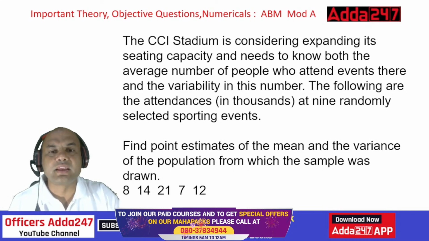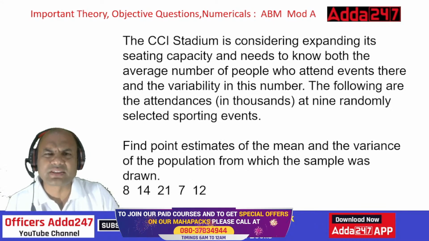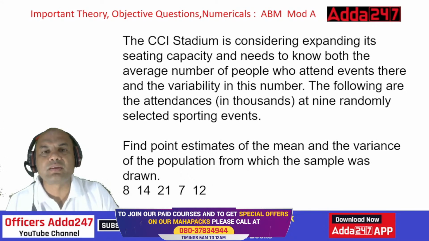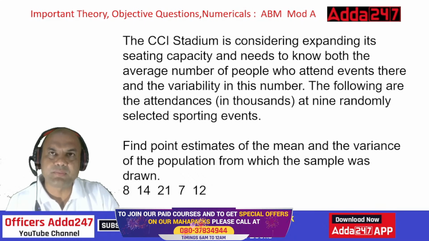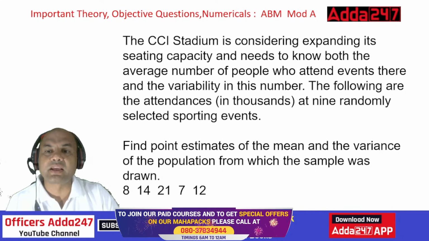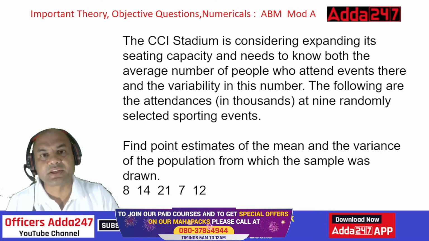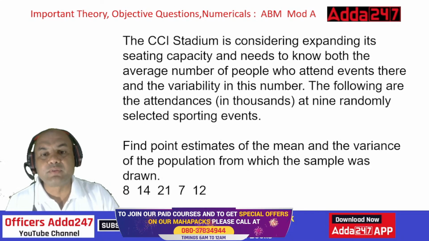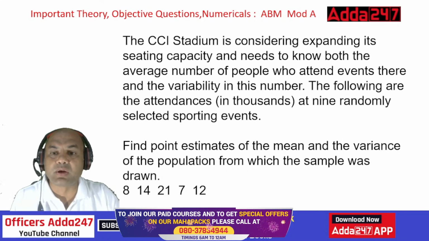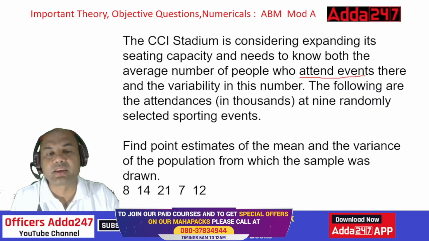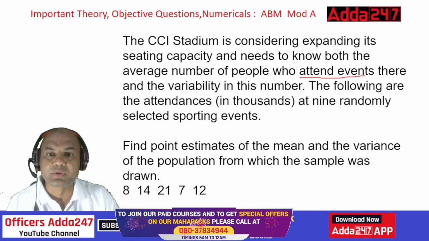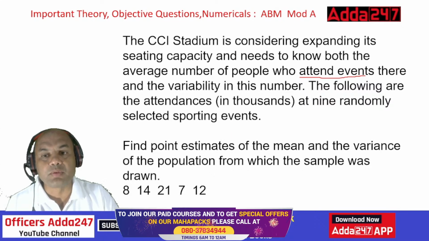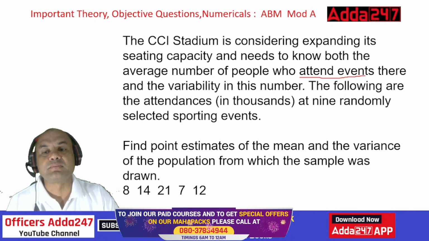Means what? There is a stadium at some location. You can call it a stadium, or any hall, anywhere where people get collected for some time. So this stadium is considering expanding its seating capacity. It needs to know the average number of people who attend events there and the variability in this number. Means there are various functions or sports events, and at those times, how many people attend, and the variability in this number.